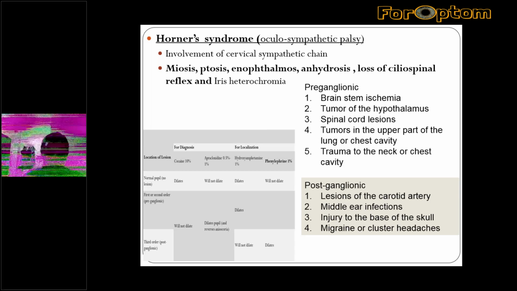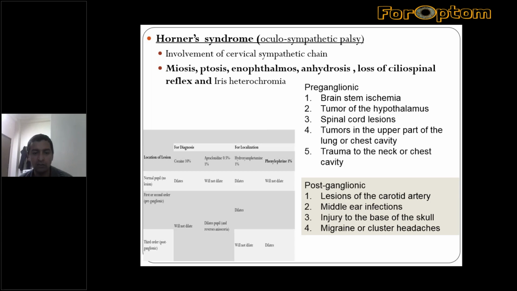In this test, it is important to identify whether the lesion is preganglionic or postganglionic: preganglionic means posterior to the trigeminal ganglion, while postganglionic means anterior to the trigeminal ganglion.